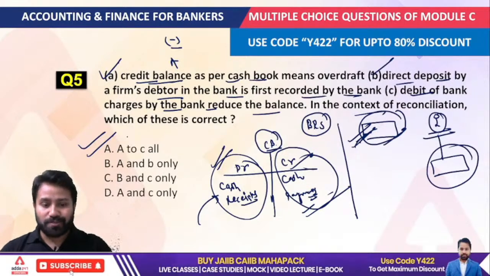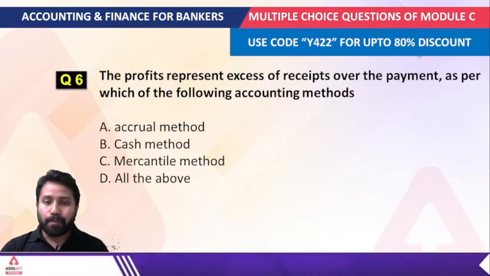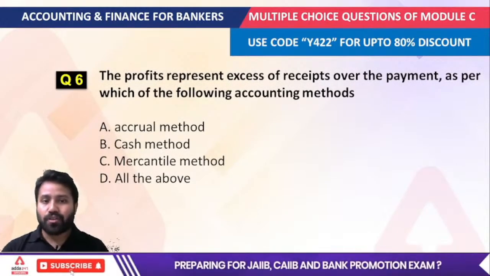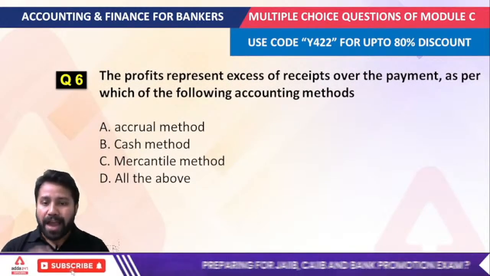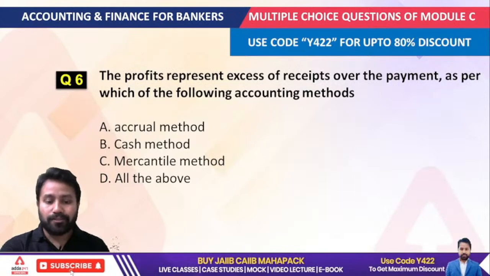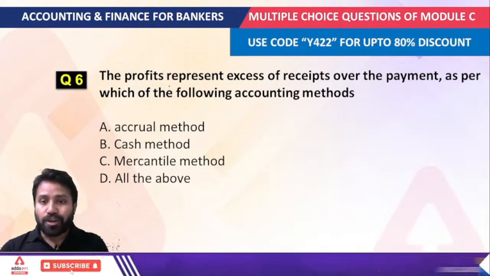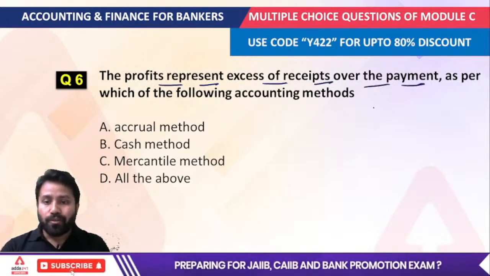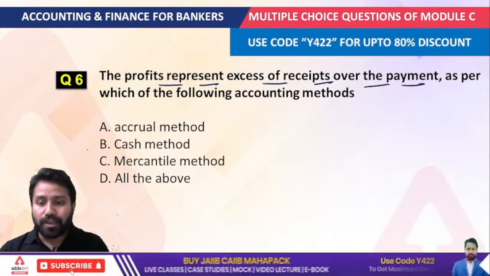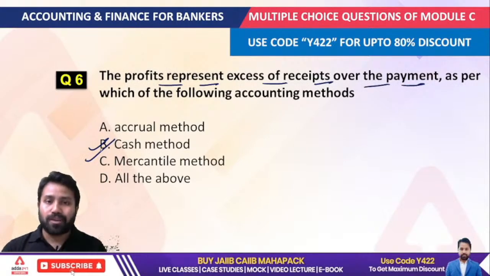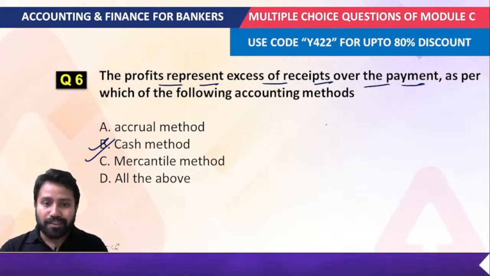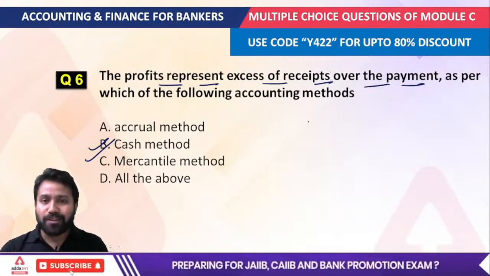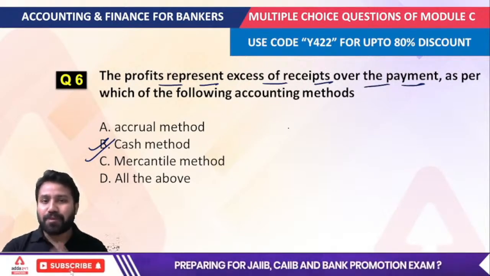Now the next question. The profit represents the excess of the receipts over the payments as per which of the following methods? Whenever we're talking about profit representing the excess of receipts over payments, it is as per the cash method. In the cash method, what we understand is the cash receipts and the cash payments, right?